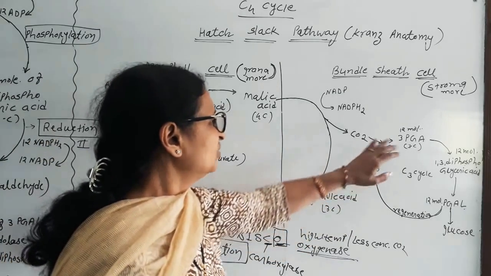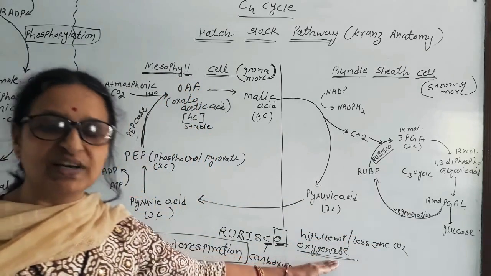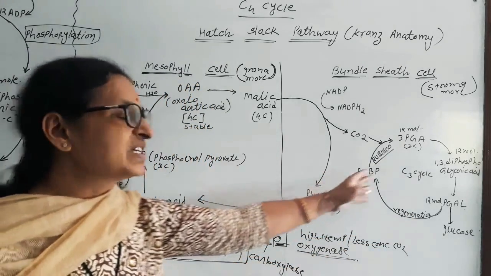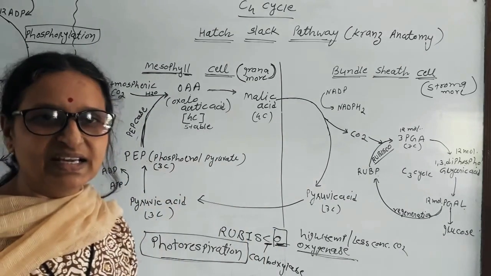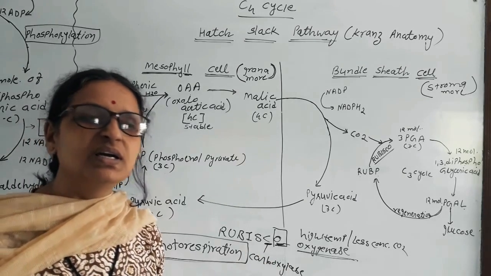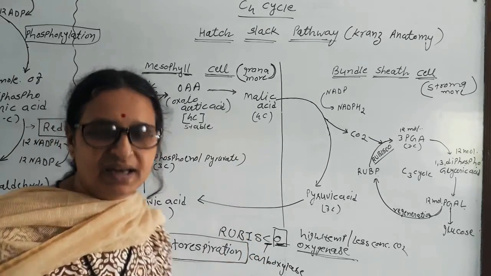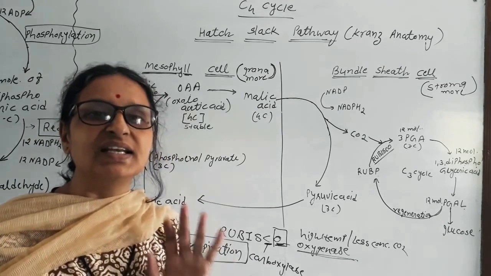So here the Rubisco enzyme in bundle sheath never performs oxidation and the production is more as compared to C3 cycle. There are some more important C3 C4 differences. So C4 cycle is more productive than C3 cycle.